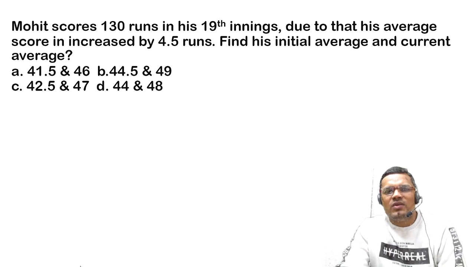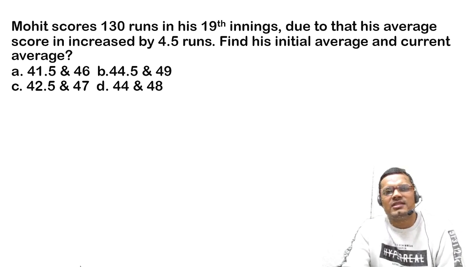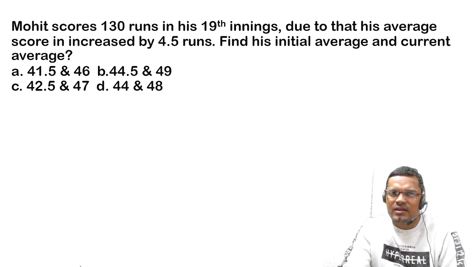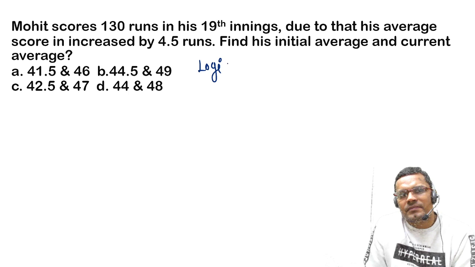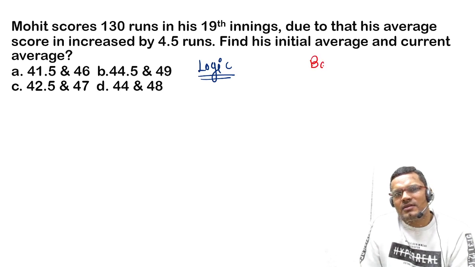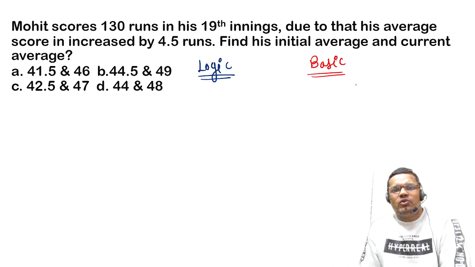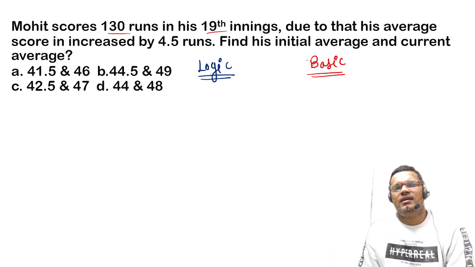So Mohit scores 130 runs in his 19th inning. Due to that, his average score is increased by 4.5 runs. Find his initial average and current average. So let us suppose, again, we will do this with the help of logic. But what is the basic method? The basic method would have been: Mohit scored 130 runs in his 19th inning.